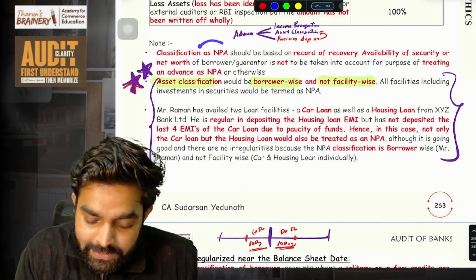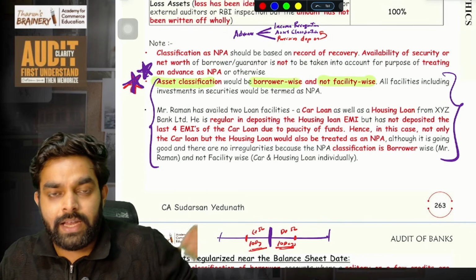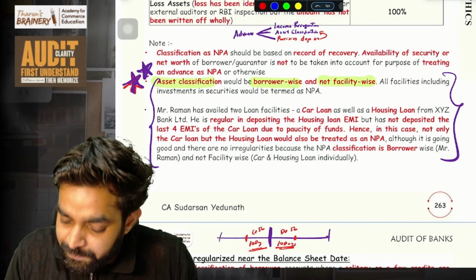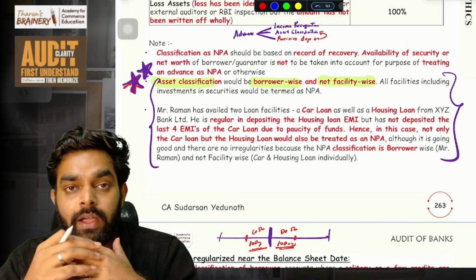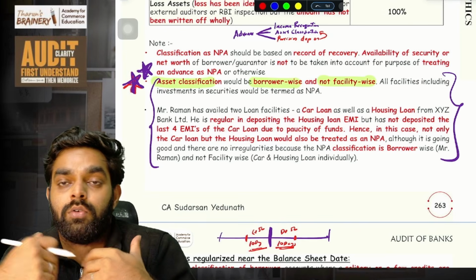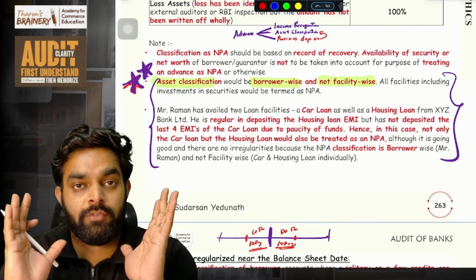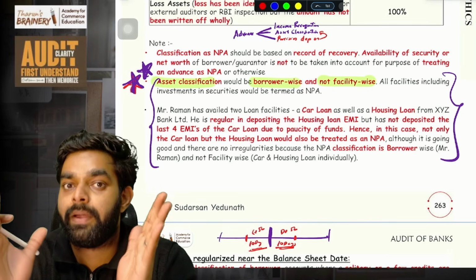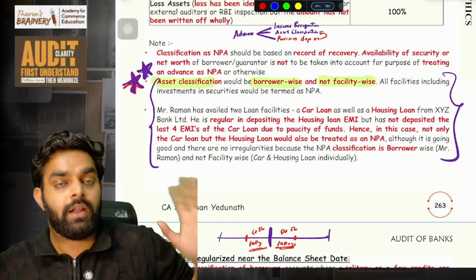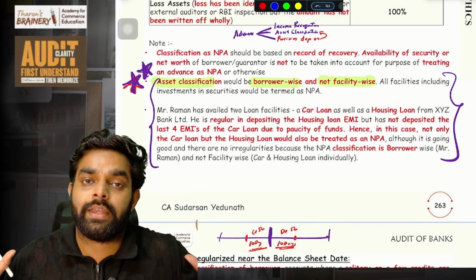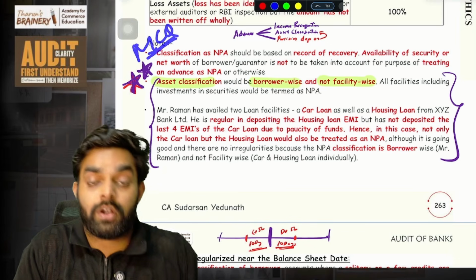Okay. Then classification of NPA should be based on record of recovery. That is basically if you have not received the money for the last 90 days, then NPA. Then one more thing you have to keep in mind. Imagine Adani or Ambani has taken a loan from a bank. The bank also knows that Ambani and Adani are very rich people. They have a lot of money. They have given a lot of guarantees and securities also for the loan. But if they have not repaid the loan for more than 90 days, it still becomes an NPA. However rich they are, if money is not received for 90 days, whatever guarantee they have given, it is still classified as NPA. Remember it for MCQ or descriptive questions.